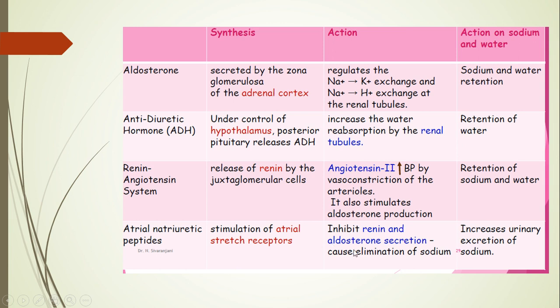Then atrial natriuretic peptide, it is released from the stimulation of atrial stretch receptors, and they inhibit the renin and aldosterone secretion. Now you can see that if there is production of ANP, then there is inhibition of renin and aldosterone secretion. Then there will be no conservation of water or sodium. There will be excretion of sodium and water.